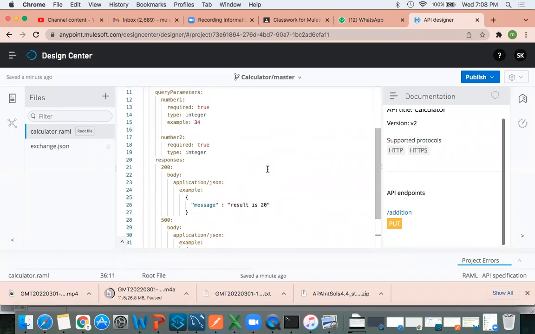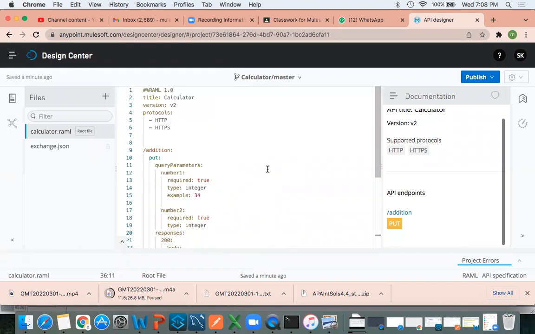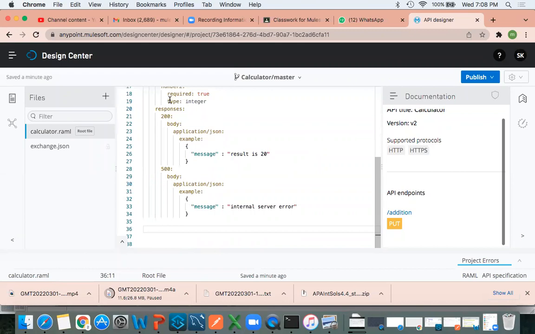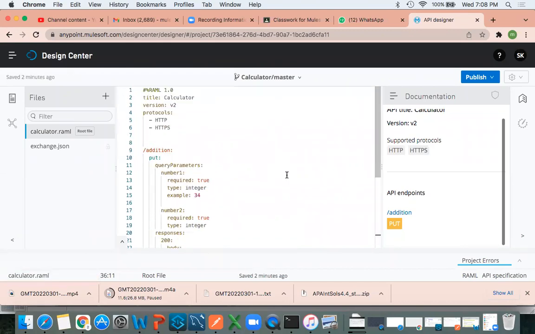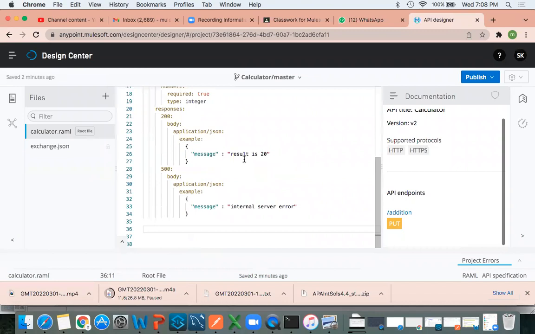Through Exchange? Publish? No, if we publish to Exchange, what will happen? People who have access to the design center can only access this. Others cannot access. See, you cannot access my API at this moment, right?